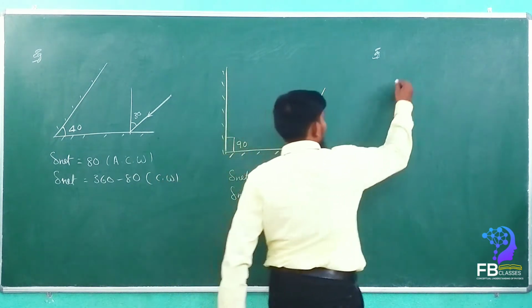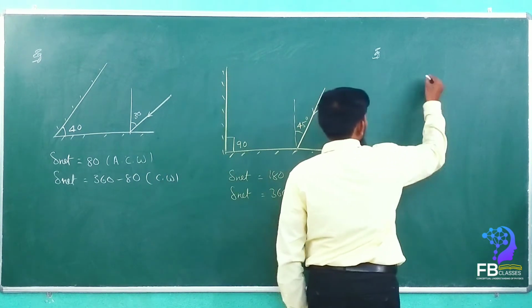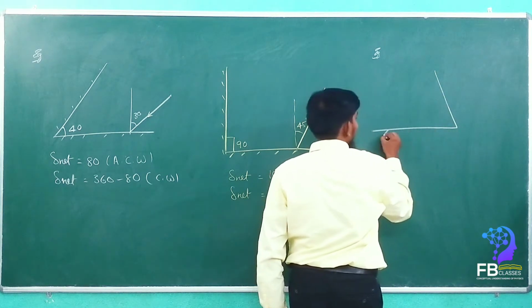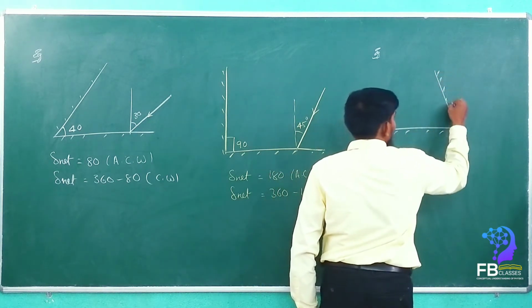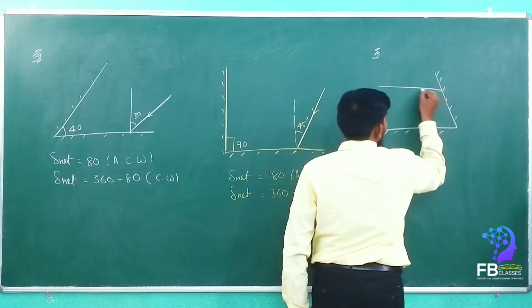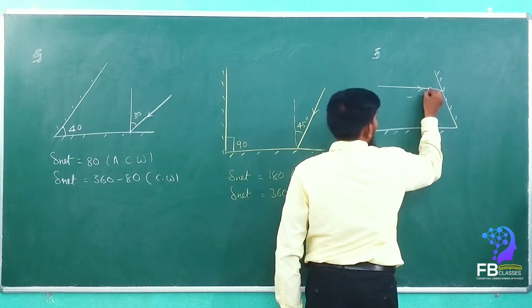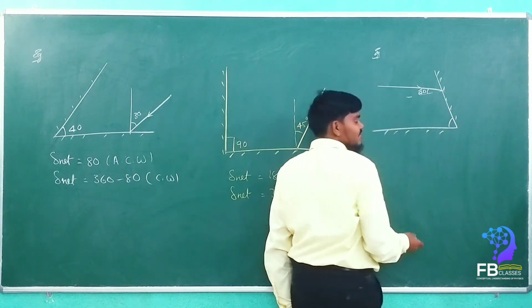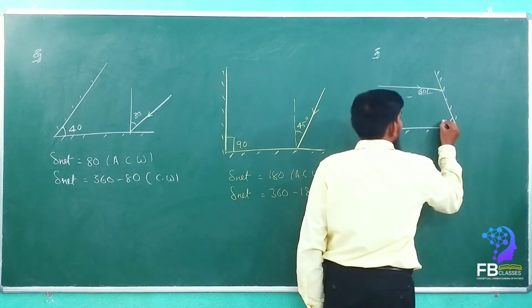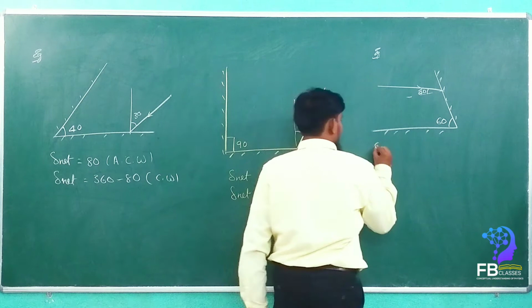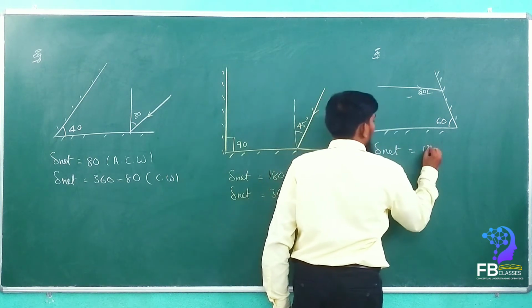Yes or no? See here, for example, let it be two mirrors. I am taking the two mirrors, see here. This is one mirror and this is another mirror. Now the ray is incident here with an angle of 40. The angle between the mirrors, let's consider, is 60. Then what is the answer? 120. Delta net is equal to 120.